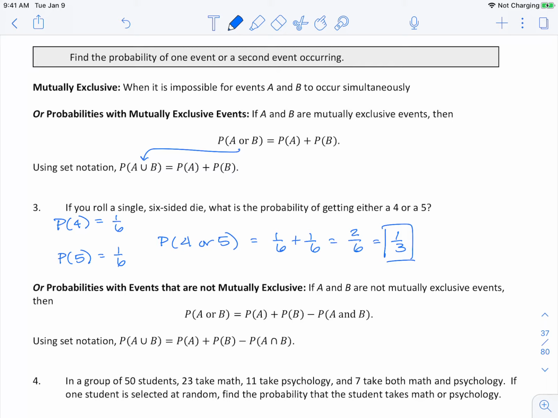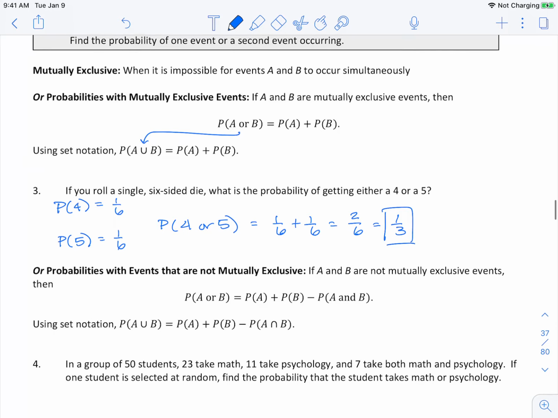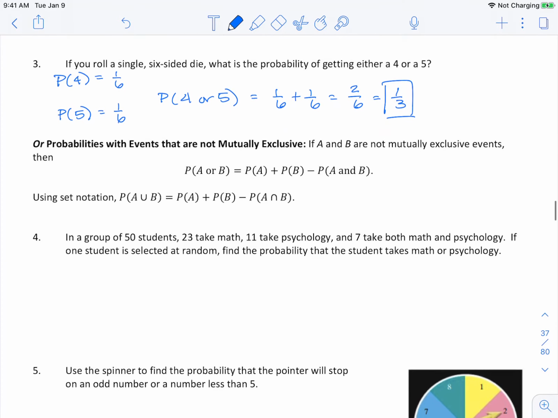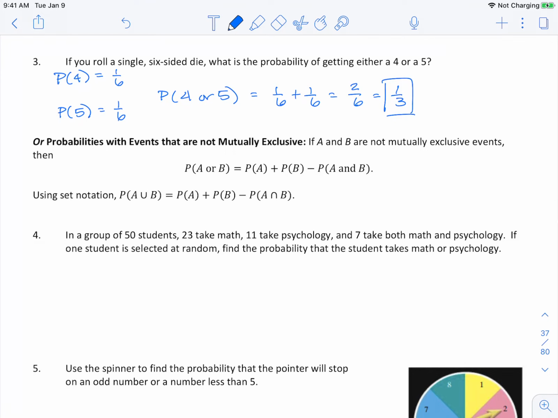Or probabilities with events that are not mutually exclusive. If A and B are not mutually exclusive events, then the probability of A or B is the probability of A plus the probability of B minus the probability of A and B. Using set notation, again, this is probability of A or B equals probability of A plus the probability of B minus the probability of A and B.